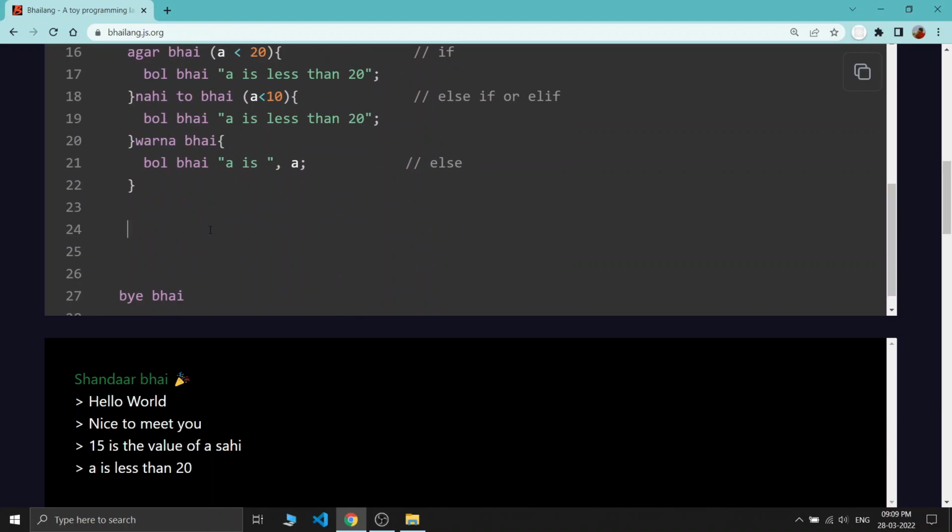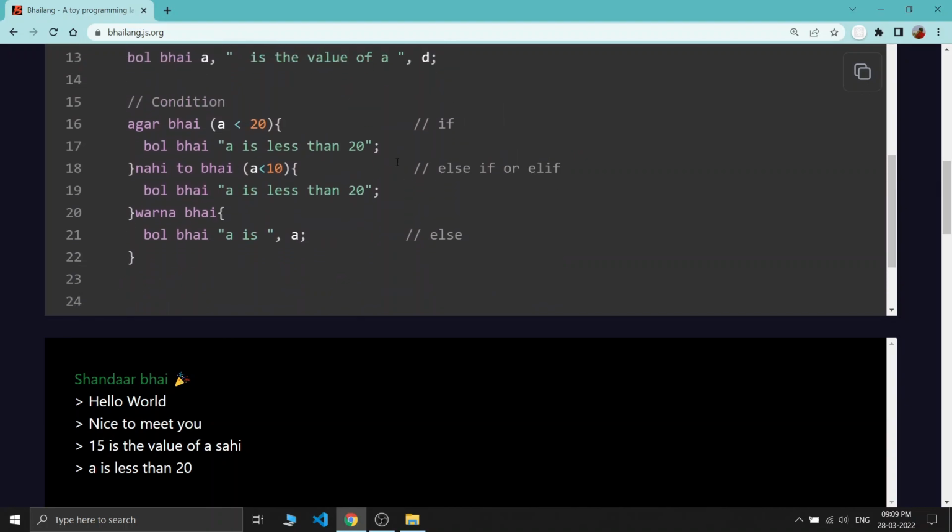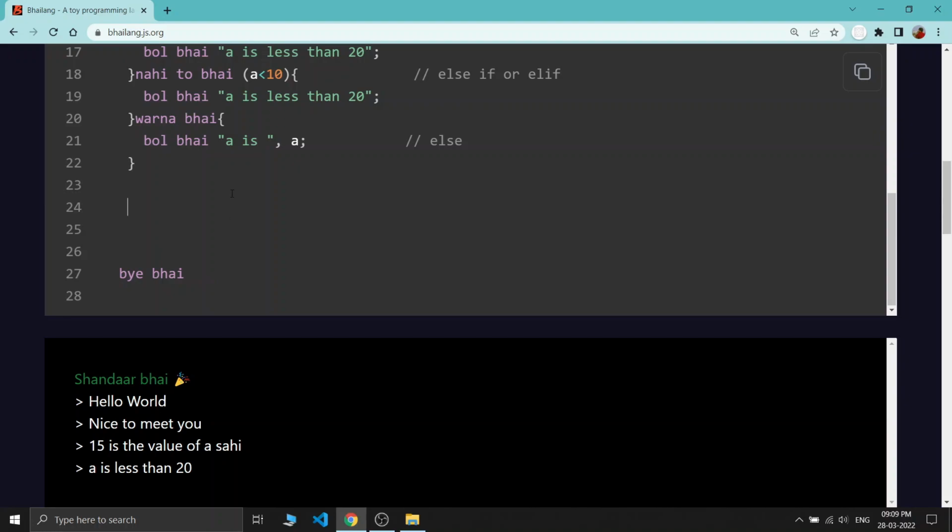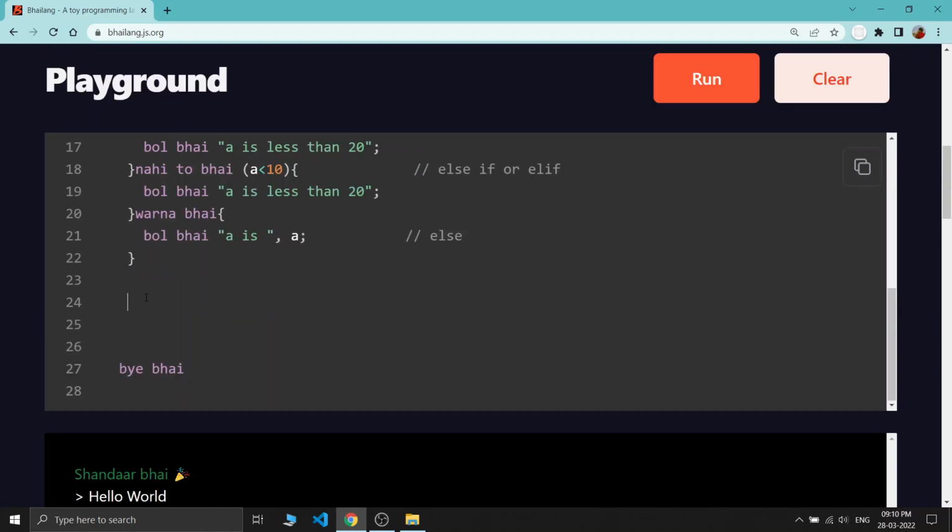Okay, so after the condition statement or if else, let's go to loops. Inside our Bhai language we have something similar to the while loop in any language. So let's talk about the while loop of the Bhai language. In the Bhai language we have something like jab tak bhai.